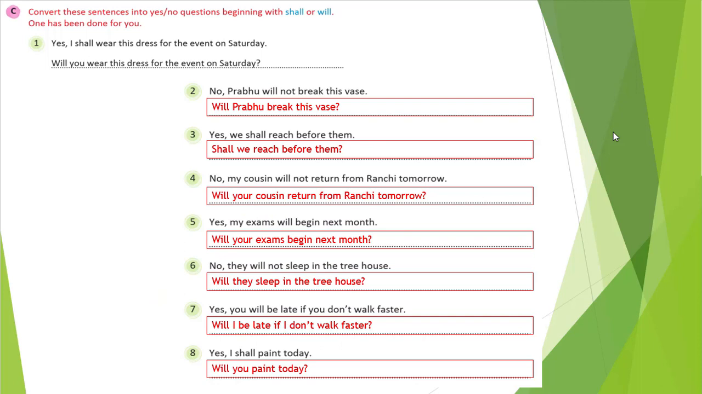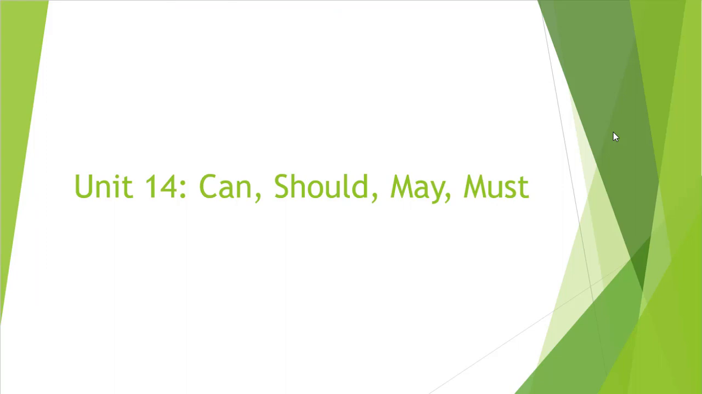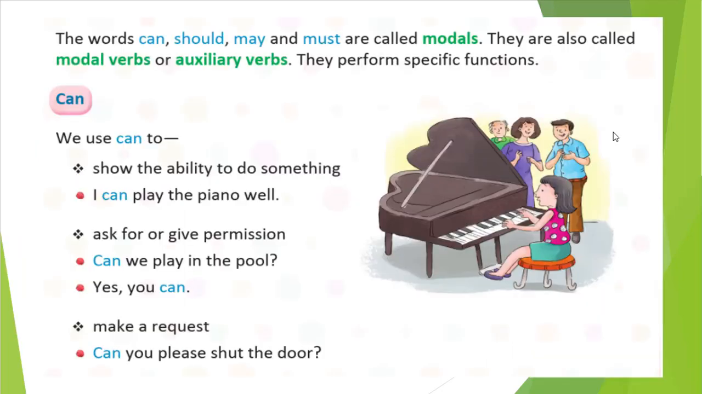Okay, so let's see further, that is our unit 14. Here our unit 13 is over. We will see unit 14: can, should, may, must. We will see them one by one. The words can, should, may, must are called modals. So it is very important to remember what the modals are: can, should, may and must. They are also called modal verbs or auxiliary verbs. You can call them auxiliary verbs and modal verbs also. They perform specific functions.